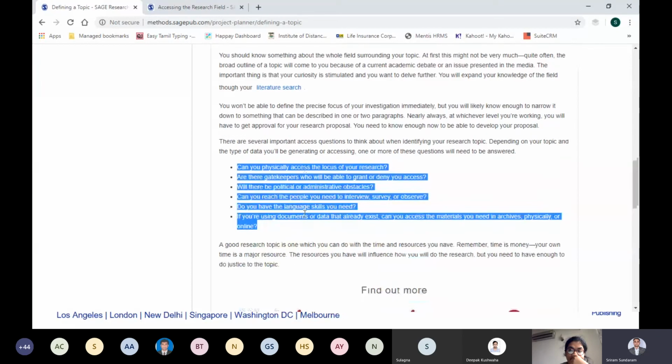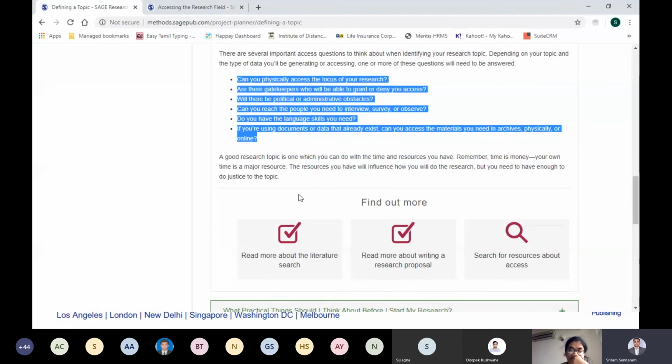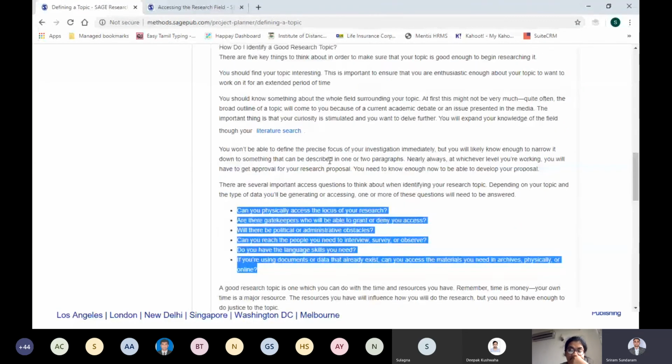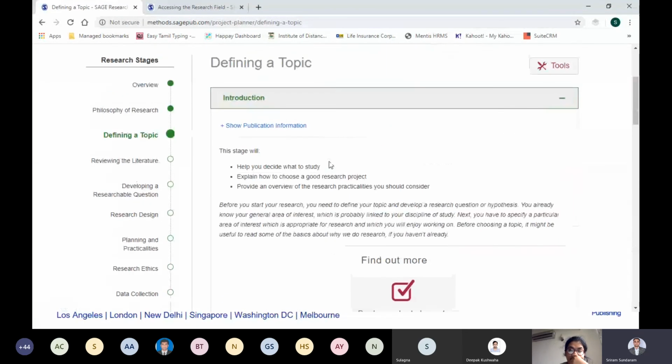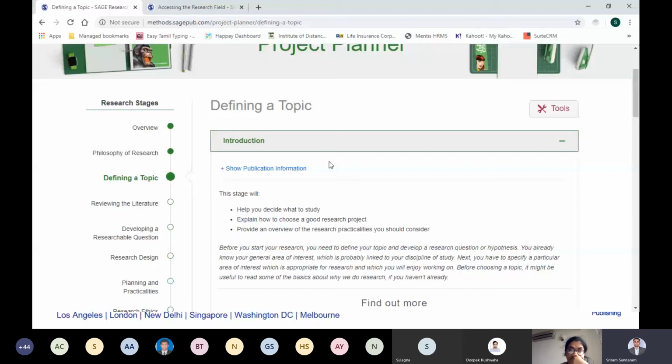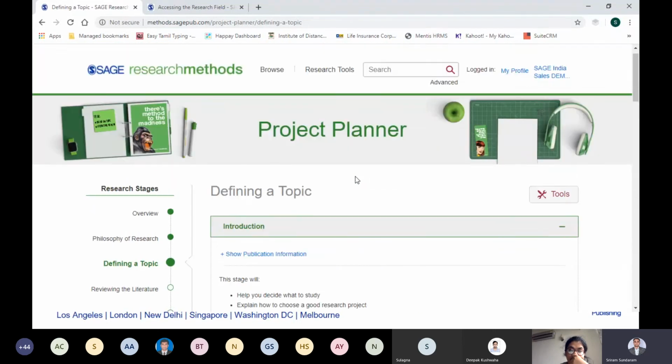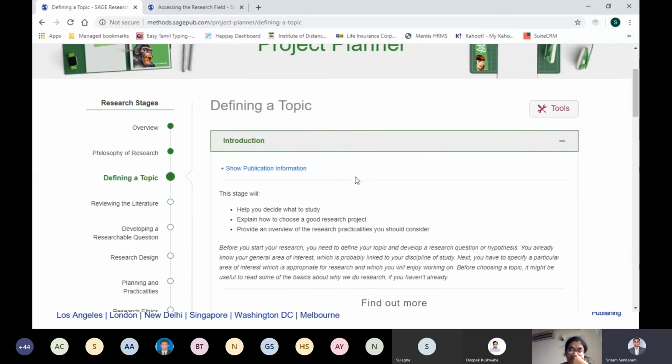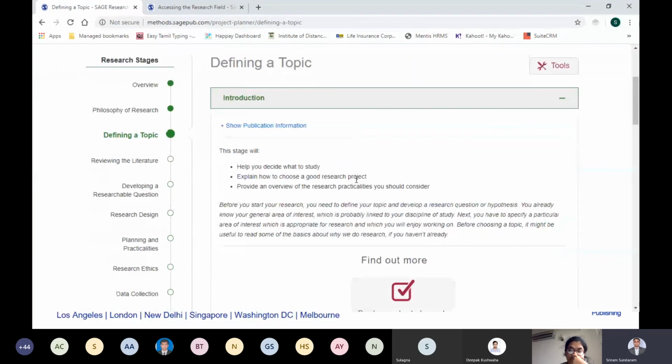So we know that, okay, the access question is good, and access is something that we need to understand. Do we have access to all the resources and the interviewees, or the resources that we need to have? Are there any government objections in my research? And now I've read an overview. Project Planner will always give you an overview. I would call Project Planner a wrapper covering the entire SAGE Research Methods content. All topics are here, but at a very macro level.